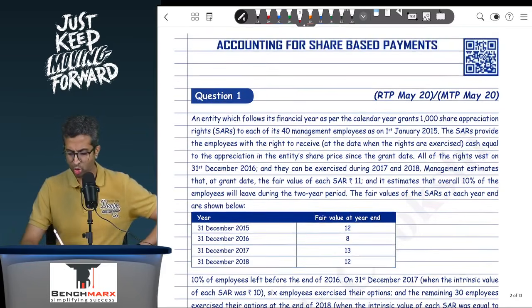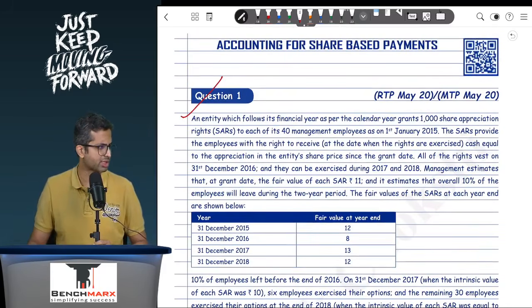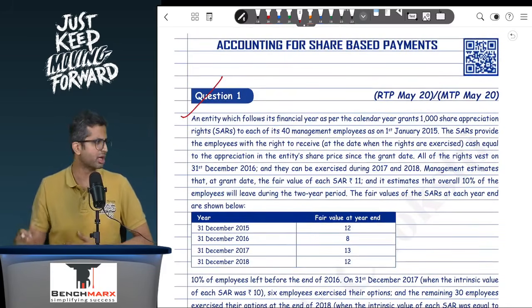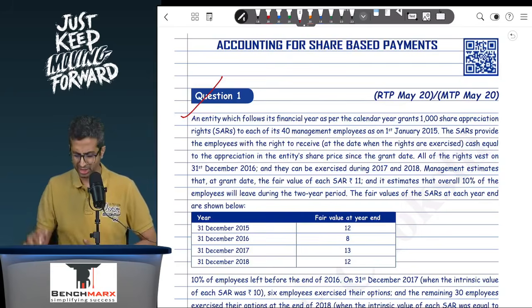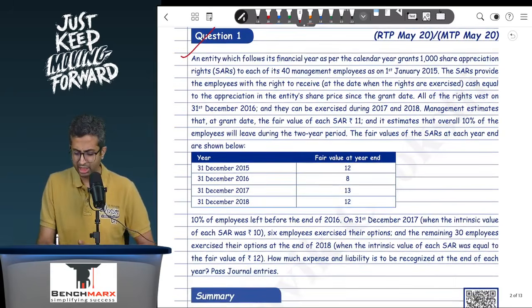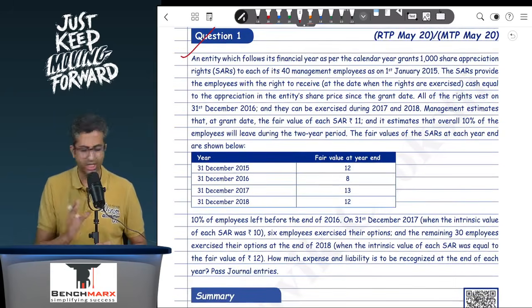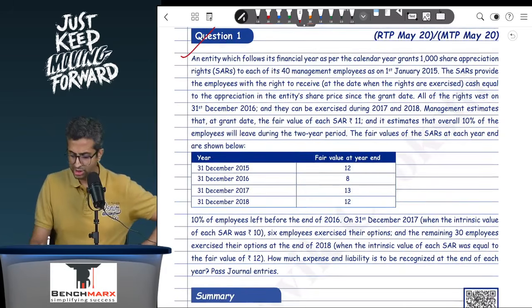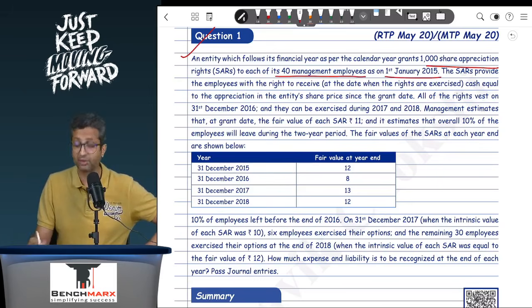So we'll go to question number 1. This is a question involving, let us say, SARs. So you can review this question. We have a separate detailed YouTube video also for this. But nevertheless, if we discuss this, an entity follows a financial year as the calendar year, grants 1000 share appreciation rights to each of its 40 management employees as on 1st January 15, that is the grant date.